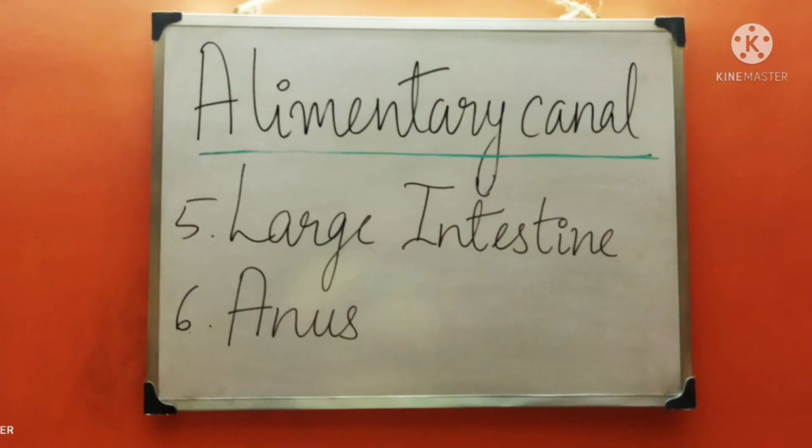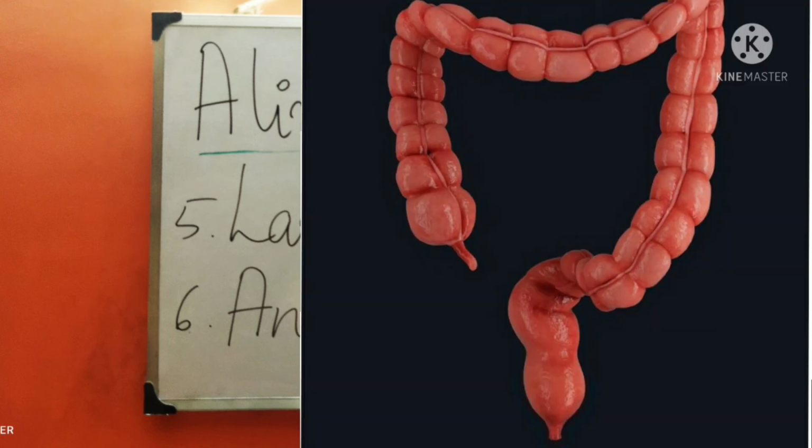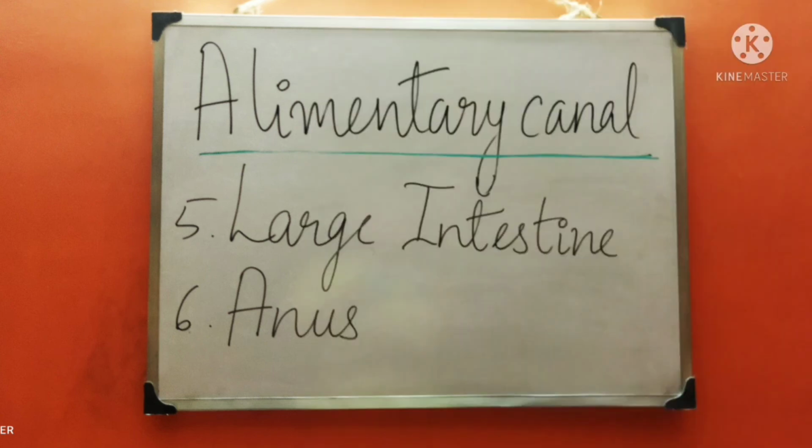Next comes the large intestine, which ends in rectum, and finally the anus, through which egestion occurs.